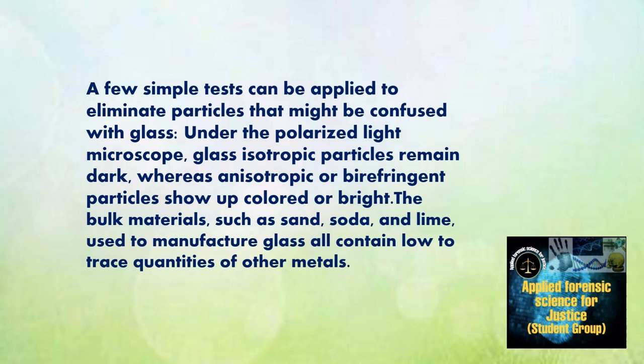Then, when examining glass evidence under the polarized light microscope, glass isotropic particles remain dark, whereas anisotropic particles show up colored or bright. The bulk materials such as sand, soda and lime used to manufacture glass all contain low to trace quantities of other metals.